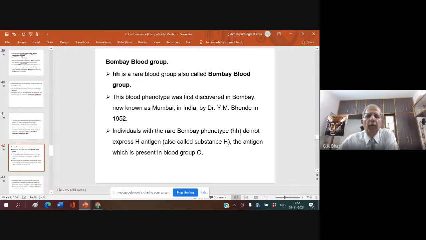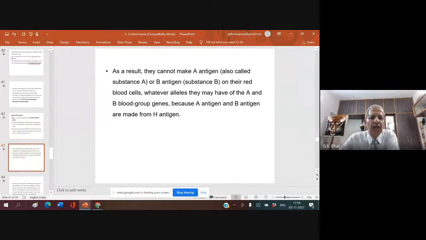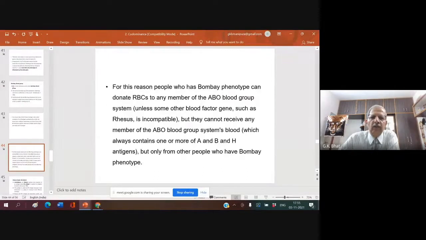You know, in the Bombay blood group individual, there is small hh. This is a rare blood group called Bombay blood group. I don't want to repeat it again. For the antigen to get produced, we always require a substance called H substance. In Bombay blood group individuals, this H substance is not produced because the dominant allele is not there. So H substance is not produced, it is in a recessive form. That's all about this.